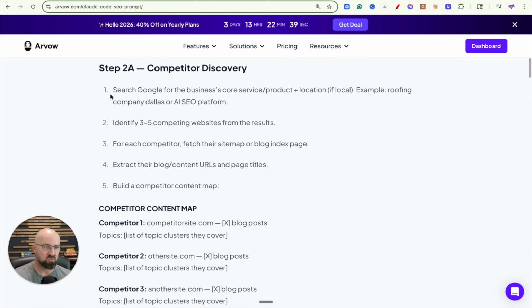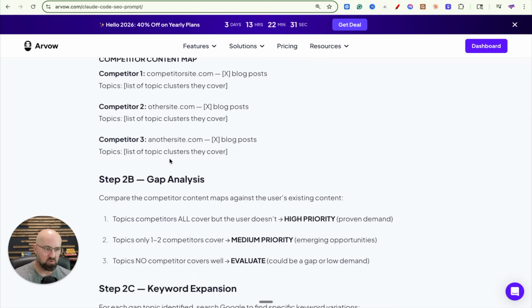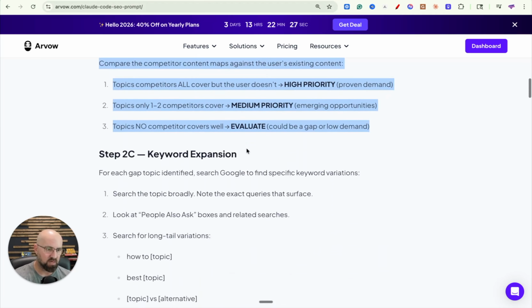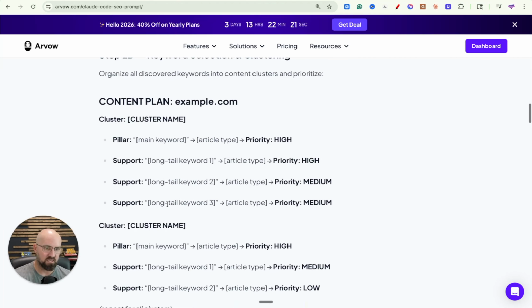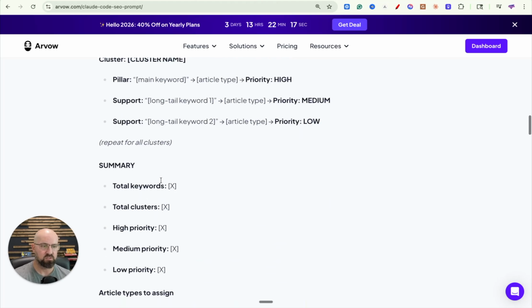But basically this is going to do a full analysis of all of your competition. All you have to do is give it your website. It's going to come up with a competitor map of all the local competitors, a strategic gap analysis of high priority, medium priority, low priority, keyword expansion list, and then it's going to give you a full content plan with a cluster, pillars, supporting content. So this is really next level.